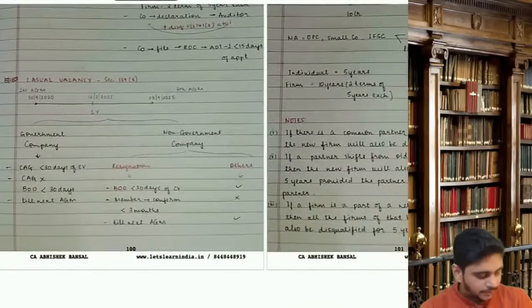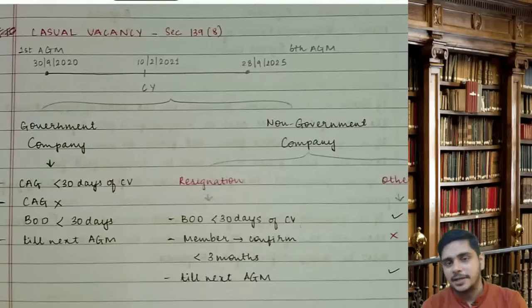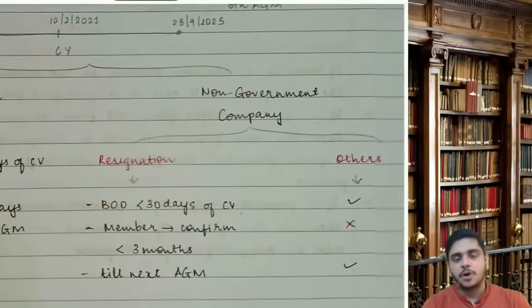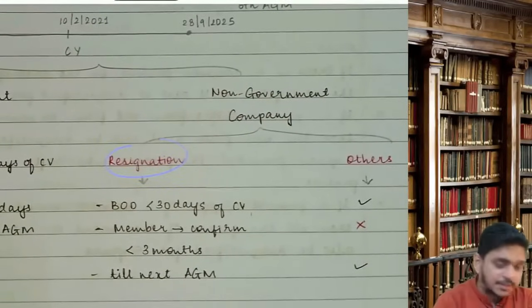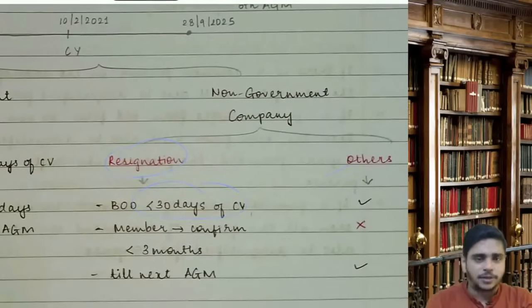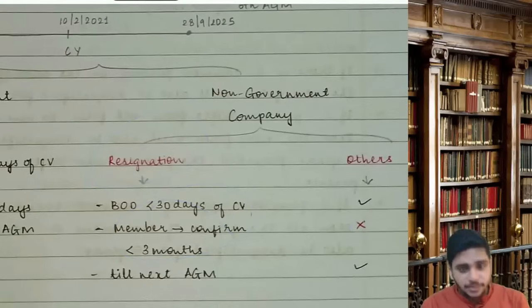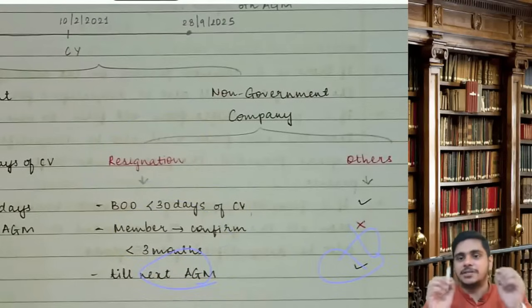Then casual vacancy. In case of a government company, casual vacancy will be filled by the CAG within 30 days. If the CAG fails, then board will fill within 30 days, and he will be the auditor till next AGM. In case of non-government company, board will appoint within 30 days of casual vacancy, for reasons like disqualification, insanity, incapacity. But in case of resignation, it's a very big thing: members will confirm the appointment within 3 months. He is auditor till next AGM. This is casual vacancy.